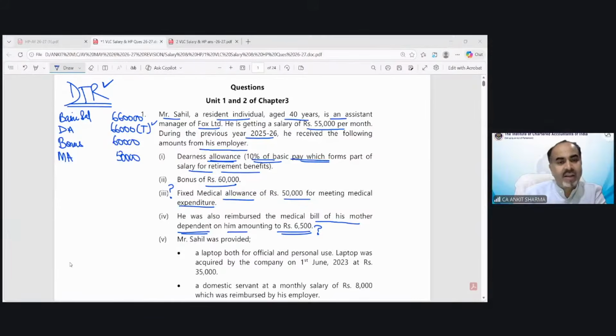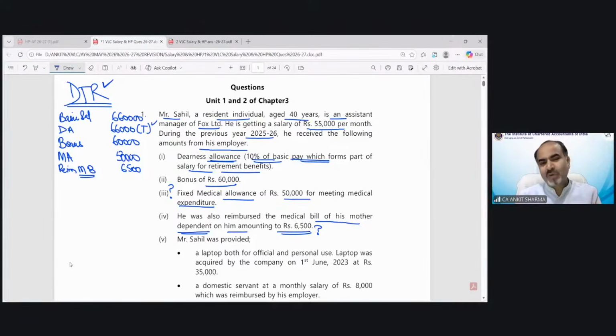And the correct answer is that reimbursement of medical bills is fully taxable. There is no exemption regarding it. Where have we discussed the exemption regarding the reimbursement of medical bills in our provisions? I am believing that you have already revised the salary topic yesterday before this class.